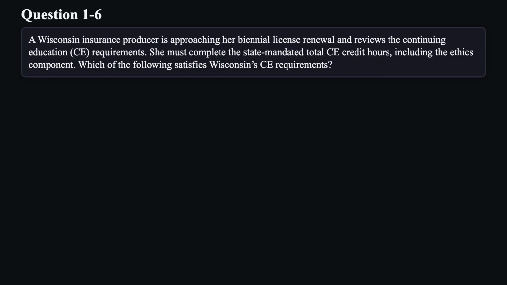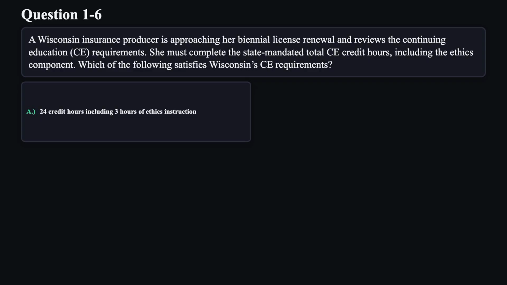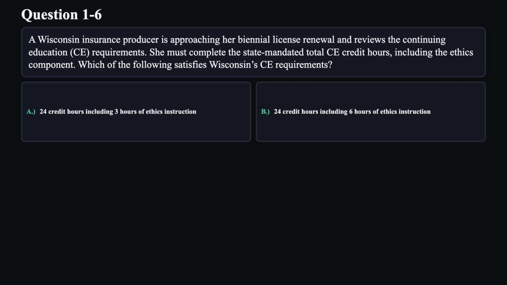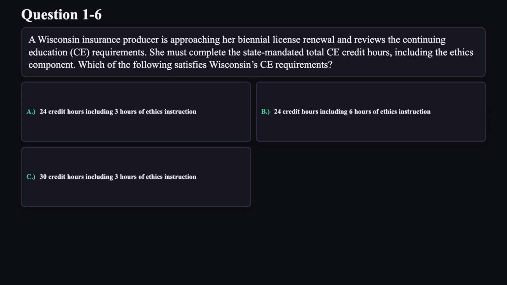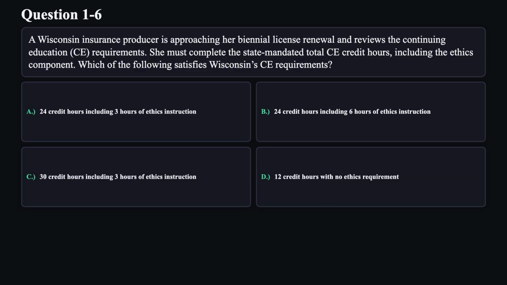Question 6. A Wisconsin insurance producer is approaching her biennial license renewal and reviews the continuing education (CE) requirements. She must complete the state-mandated total CE credit hours, including the ethics component. Which of the following satisfies Wisconsin's CE requirements? A. 24 credit hours including 3 hours of ethics instruction. B. 24 credit hours including 6 hours of ethics instruction. C. 30 credit hours including 3 hours of ethics instruction. D. 12 credit hours with no ethics requirement.